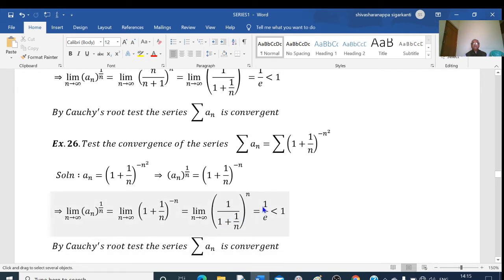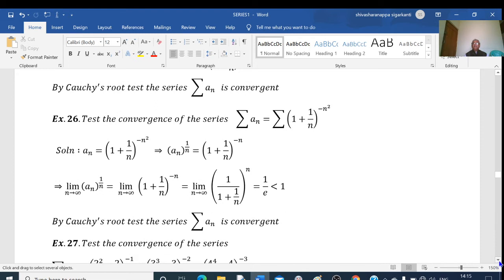So I am getting this is equal to 1/e. The value of e is greater than 2, therefore this value is less than 1. So by Cauchy's root test, the given series is convergent.